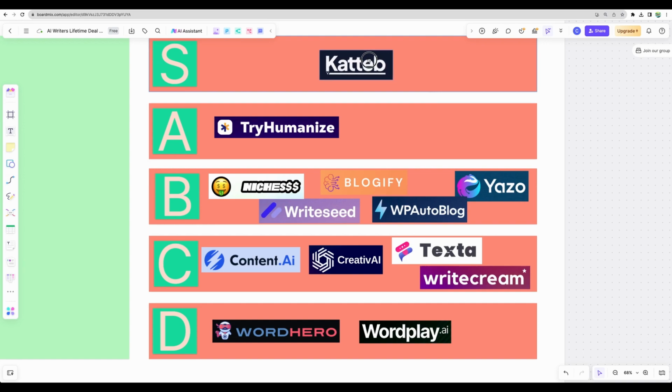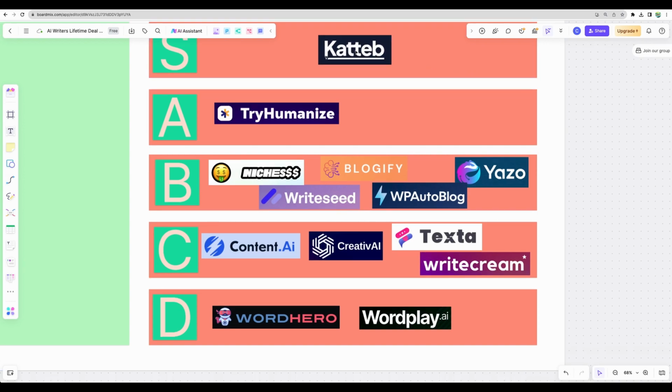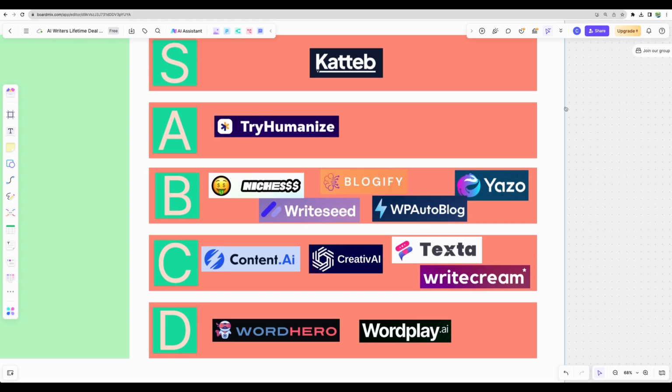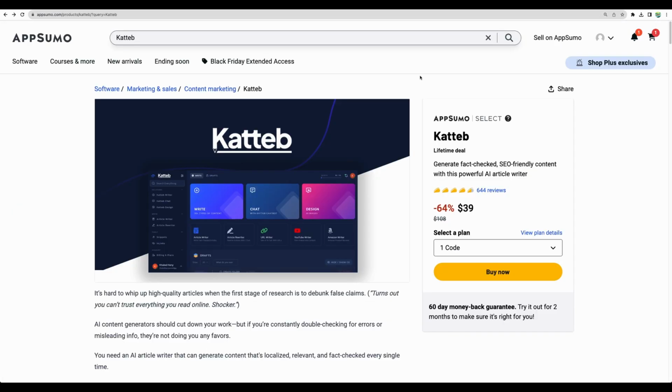But anyway, for now, using a bit of wishful thinking that Katteb will give access to newer language models, I am putting it into S tier, and that is because even with current language models, GPT 3.5 and GPT-4, it provides great content, which is fact-checked, and you can write blog posts on the recent events. So even without the latest language model, it is still a great tool, and I really enjoy using that. Alright, so that concludes my recap and updated review of Katteb.